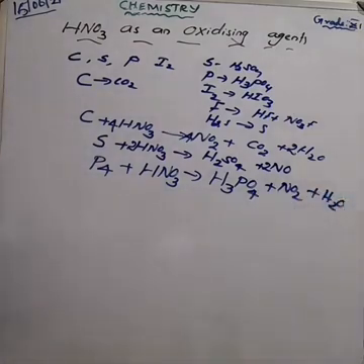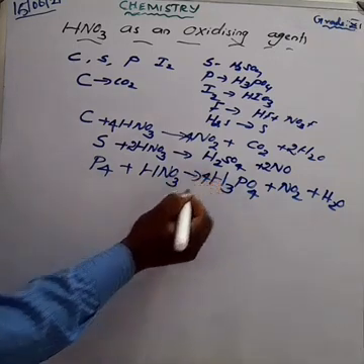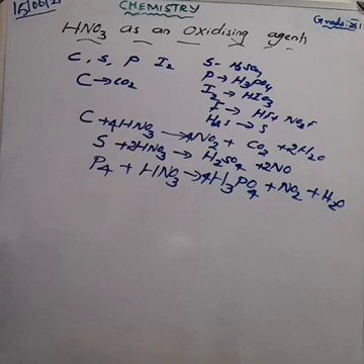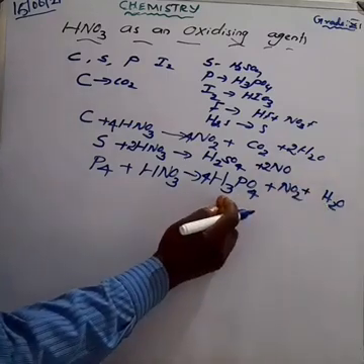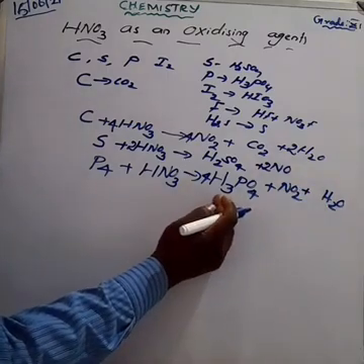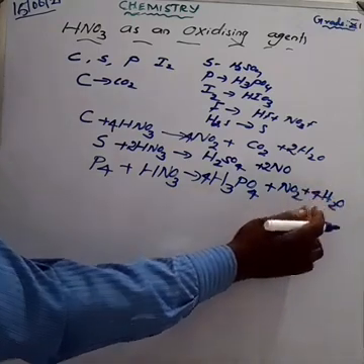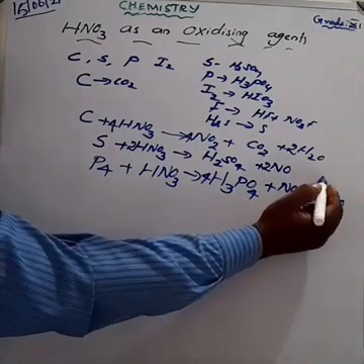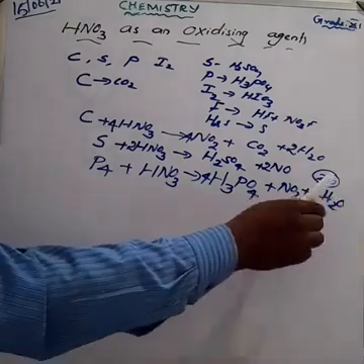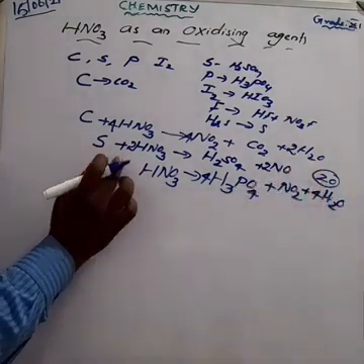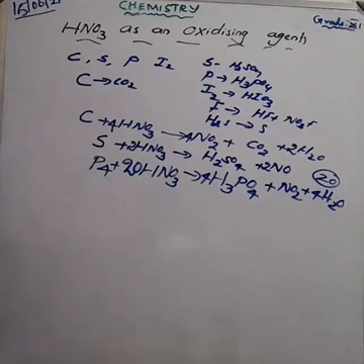So how can you balance the equation? The reactant side has 4 phosphorus, so make it 4 phosphorus on the product side. So phosphorus is balanced. What about the hydrogen? If you are balancing hydrogen, make the water molecules 4. Total how much hydrogen is there? 4 into 3 is equal to 12, plus 4 into 2 is equal to 8. So approximately 20 hydrogen. If you make it 20 nitric acid, hydrogen is balanced. What about the nitrogen?